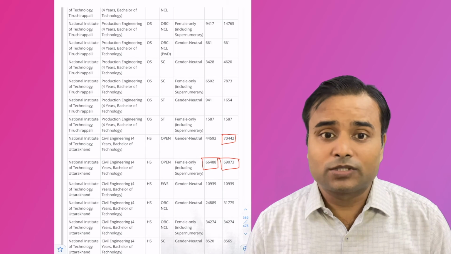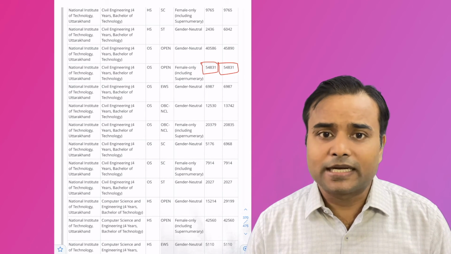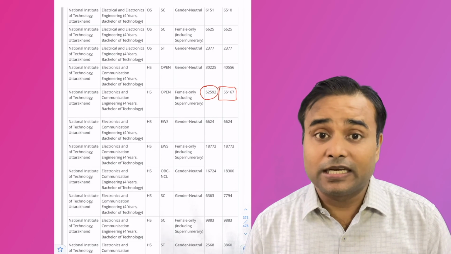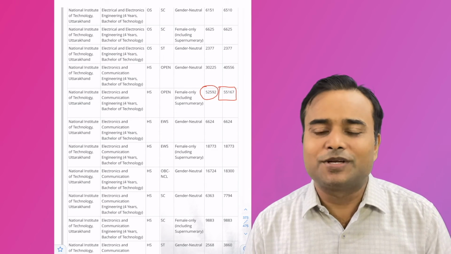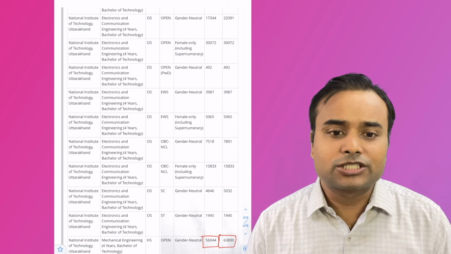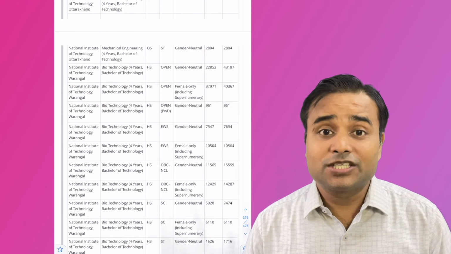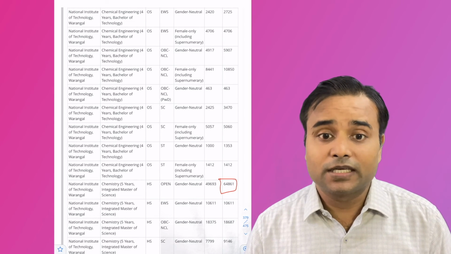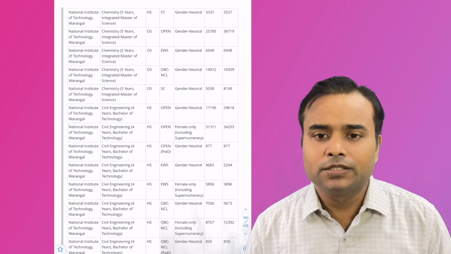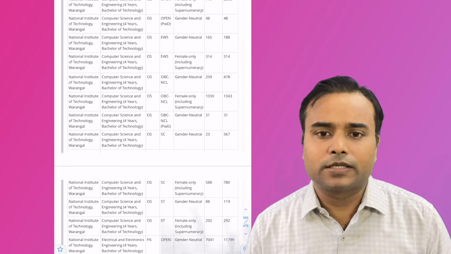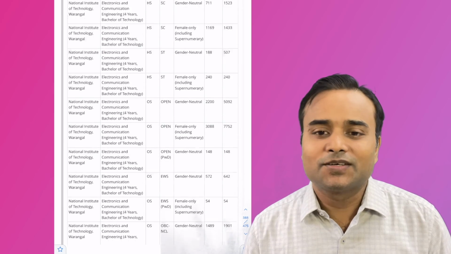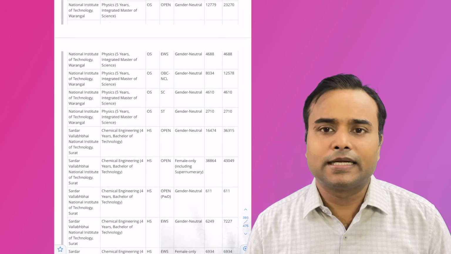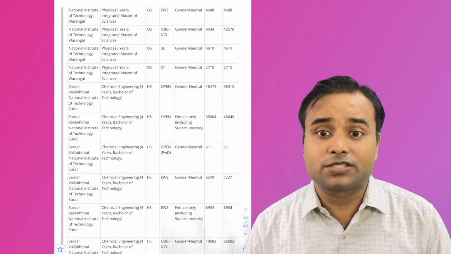NIT Uttarakhand civil engineering available. Electrical engineering, electrical and electronics engineering, electronics and communication engineering, mechanical engineering in NIT Uttarakhand. NIT Warangal chemistry, again NIT Warangal chemistry. After that, physics available.